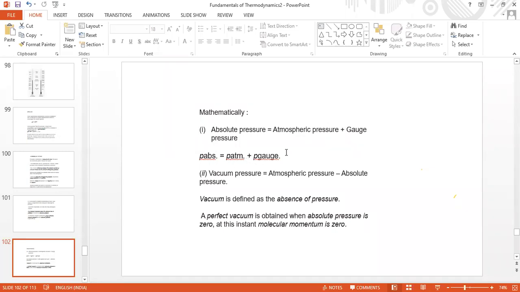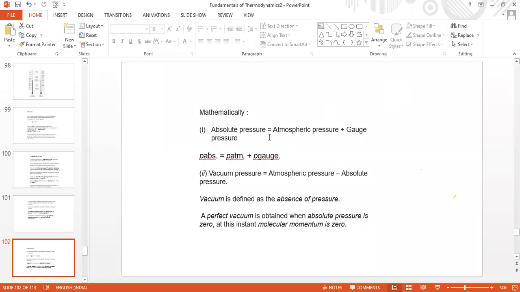And all the gauges read atmospheric pressure as 0. For example, take a circular pressure gauge. When the tube is not put in a gas or liquid, the pointer will be at 0.